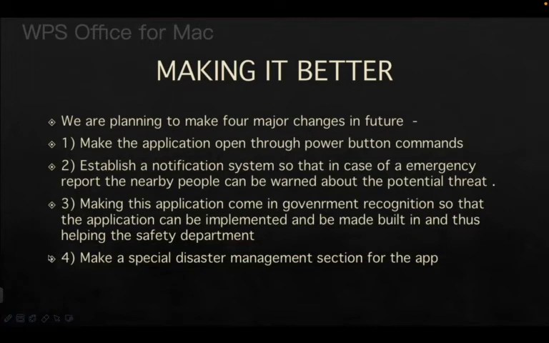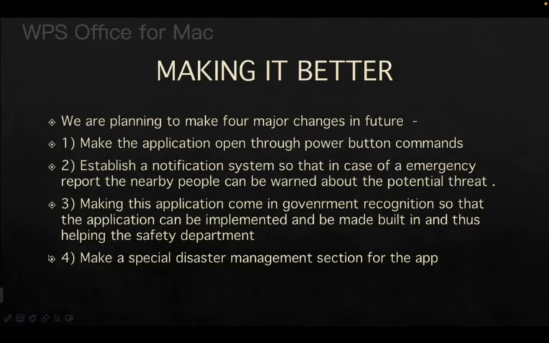The third important thing is that we are trying to make this application as government allied as possible. So we need government recognition for this application. This could be implemented, and we really think that this system needs to be implemented in our society. The fourth point is that we are also trying to make a special disaster management section for the app.